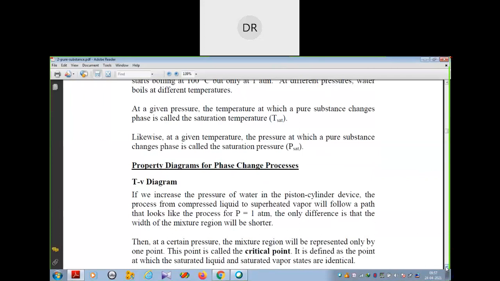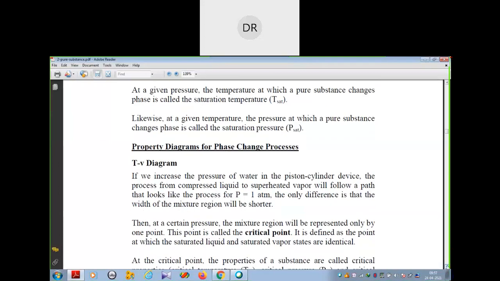Now we'll study property diagrams for phase change processes. If we increase the pressure of water in the piston cylinder device, what will happen? The process from compressed liquid to superheated vapor will follow a path that looks like the process for P equal to 1. The only difference is that the width of the mixture region will be shorter.